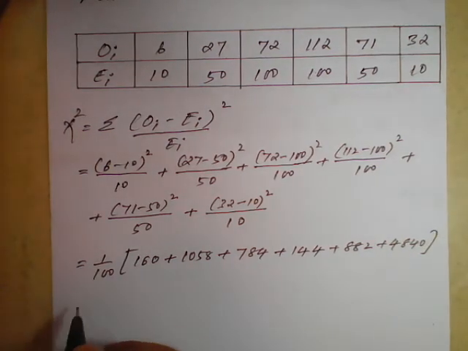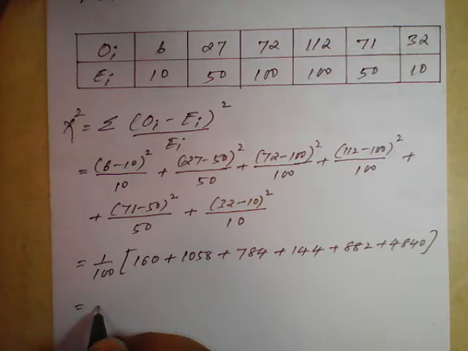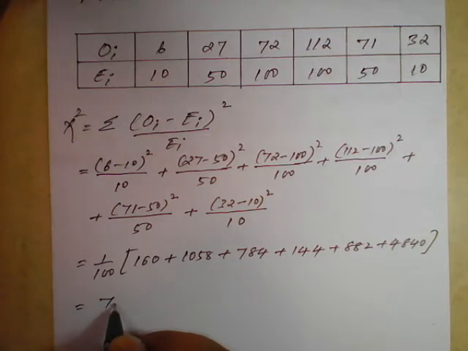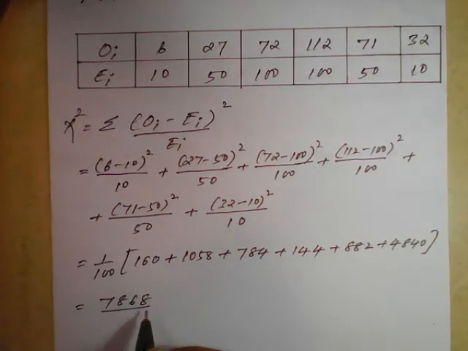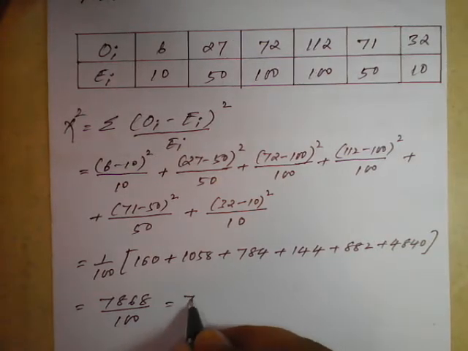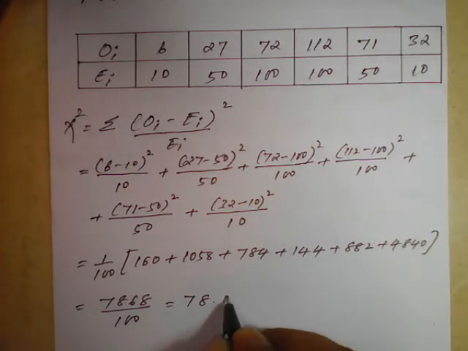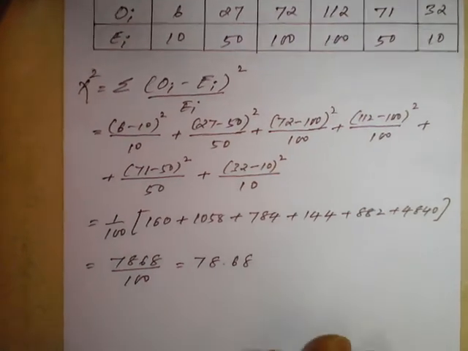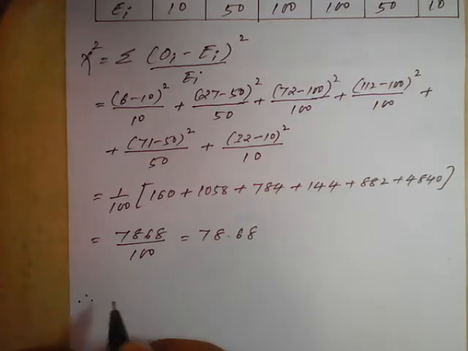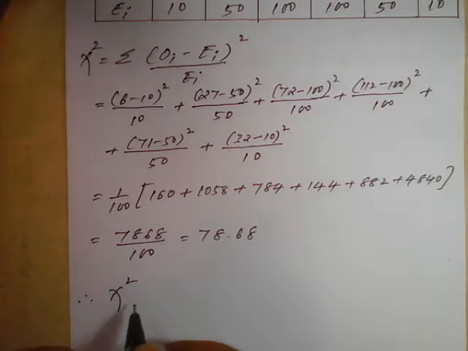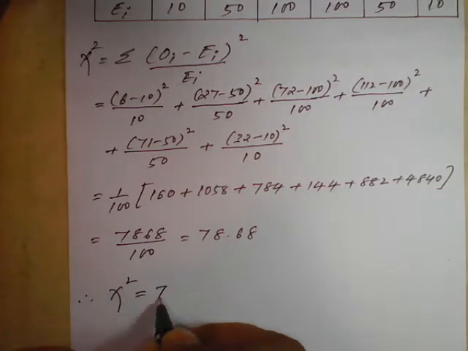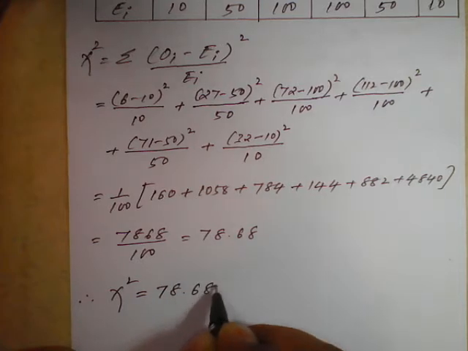Which is nothing but 7868 divided by 100, which is 78.68. So the chi-square we got is 78.68.